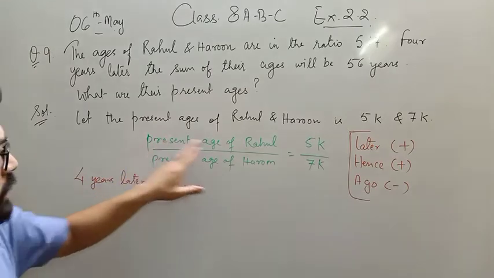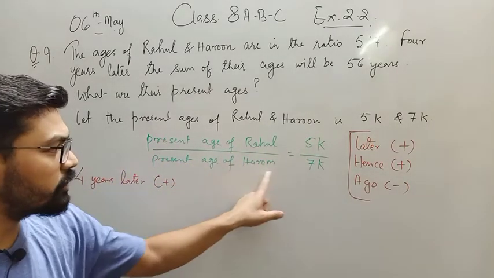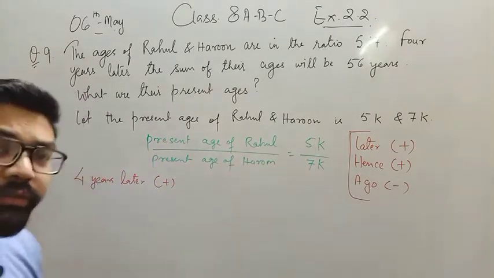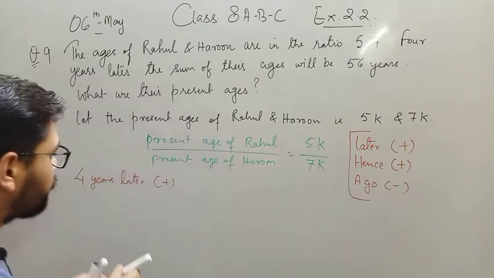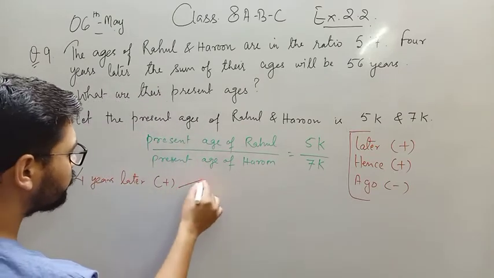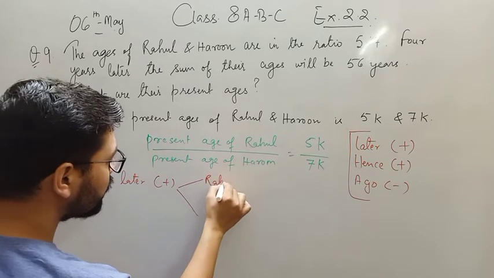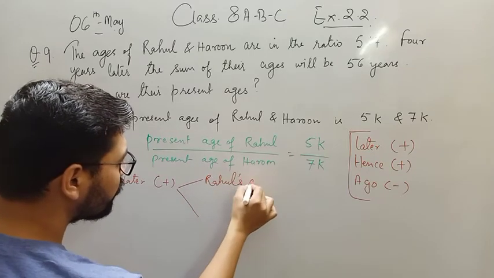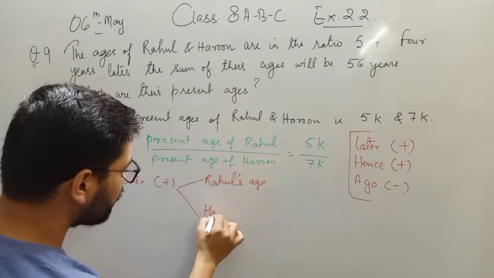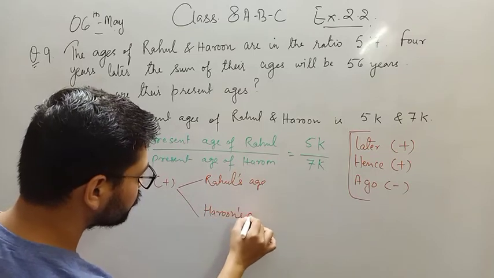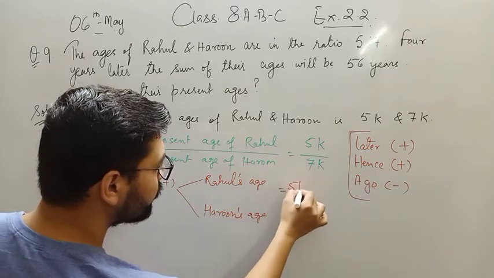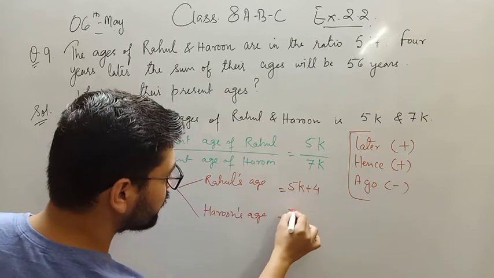Similarly, the present age of Rahul is 5k and the present age of Harun is 7k. So after 4 years, Rahul's age and Harun's age will be 5k plus 4 and 7k plus 4, right?